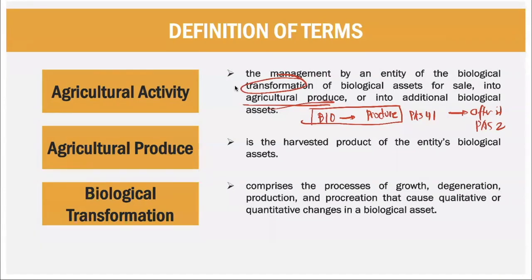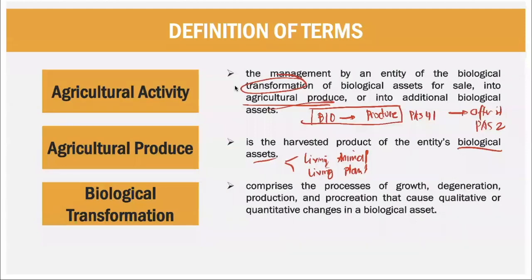Next, what is an agricultural produce? An agricultural produce is the harvested product of the entity's bioassets. So whatever is harvested out of that bioasset. So for example, our chicken, tapos eggs yung na-harvest natin. Ang tawag doon ay agricultural produce. But the question is, what is a bioasset? I told you already that a bioasset is considered a living animal or a living plant. So whether that is a living animal or a living plant, we call that your bioasset.